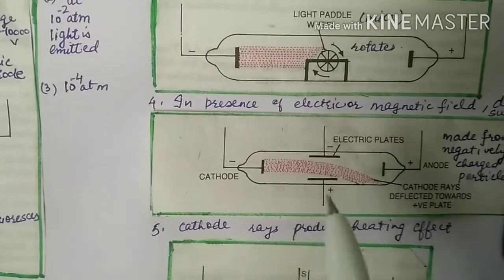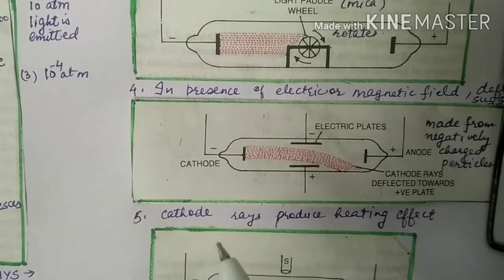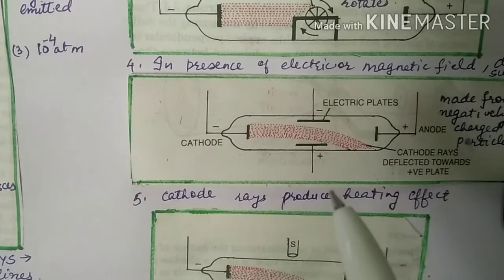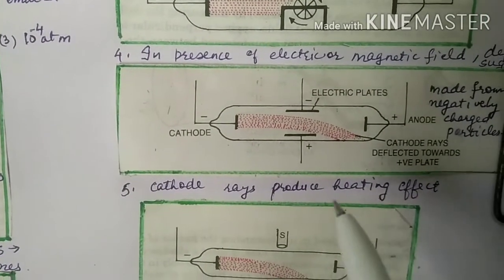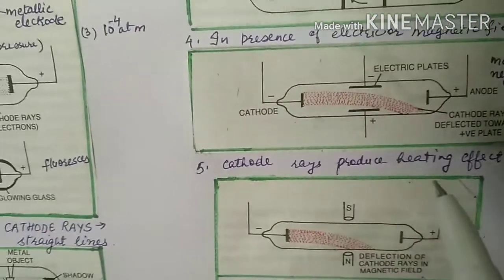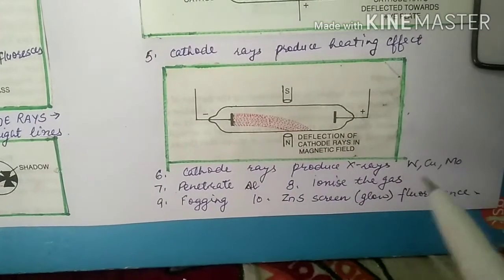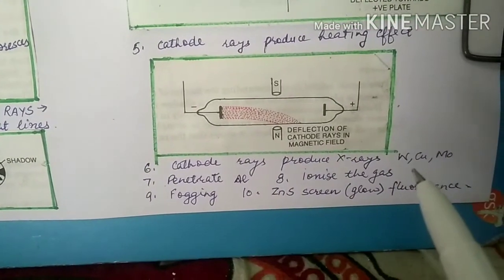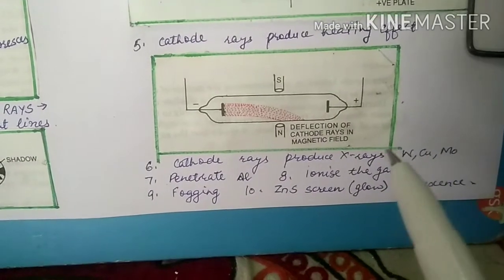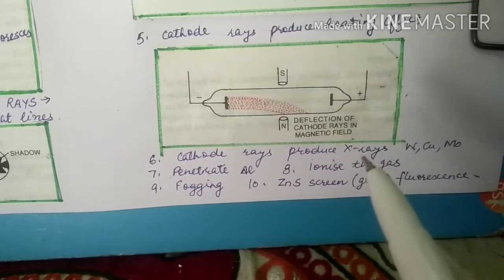Next property is cathode rays produce heating effect. When cathode rays are made incident upon a metal, the metal gets heated up, showing that cathode rays produce heating effect. Then when cathode rays strike hard metals like tungsten, copper, molybdenum, invisible rays are produced, which are X-rays.